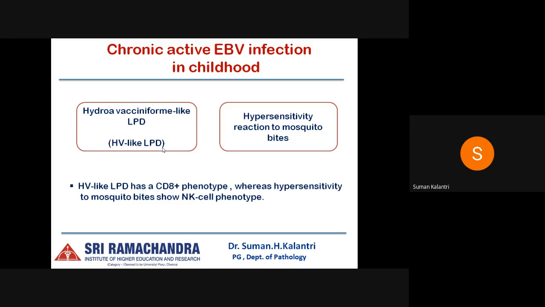So the next category is chronic active EBV infection in childhood, under which we have the hydroa vacciniforme-like lymphoproliferative disorder, which is HV-like LPD, and hypersensitivity reaction to mosquito bites. The HV-like lymphoproliferative disorders have a CD8 positive phenotype, whereas the hypersensitivity to mosquito bites shows an NK cell-like phenotype.